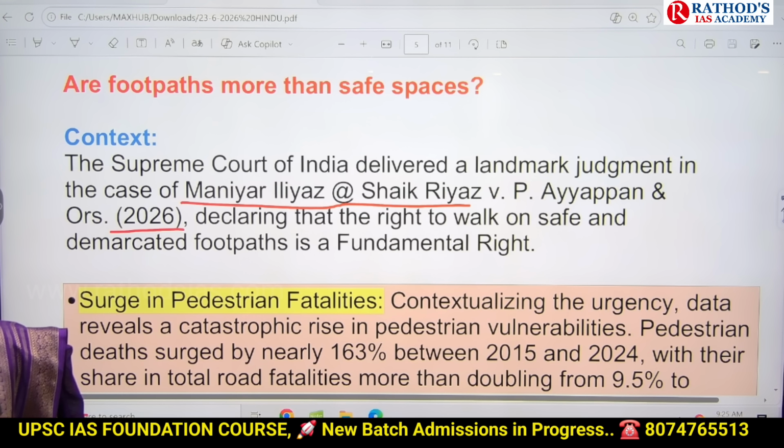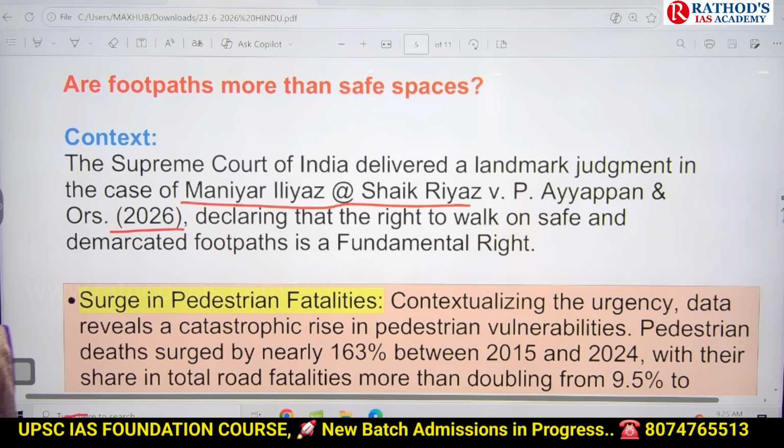Recently, what cases have you studied in your polity? Examples of some cases. You wrote an answer related to ordinance. What is that case you wrote? Rajaram. Okay, so like that you have to remember the cases.